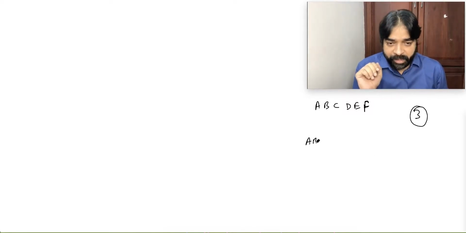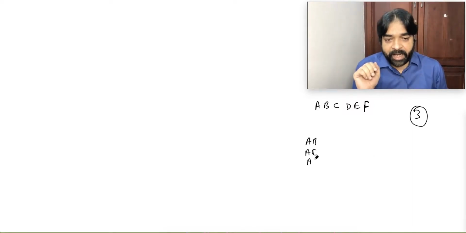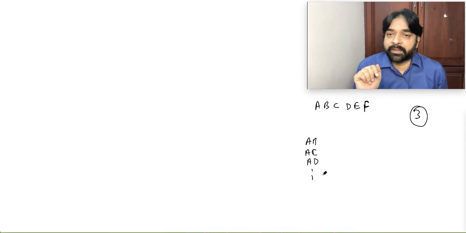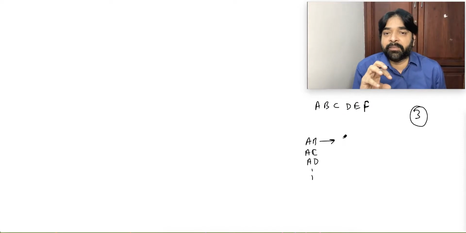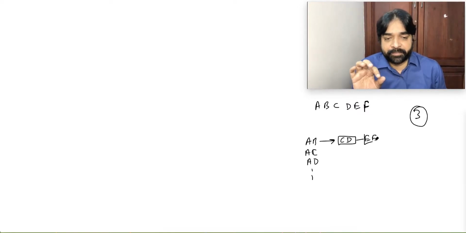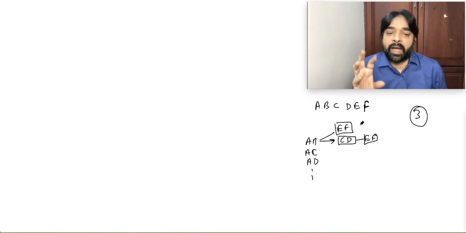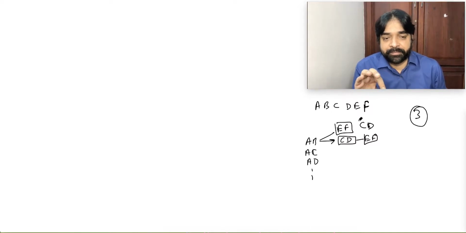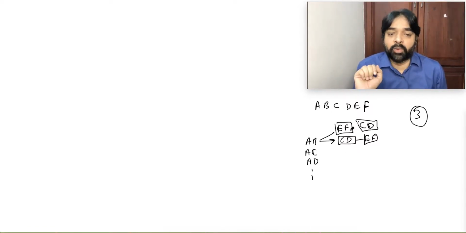You'll say, sir, I will get AB, AC, AD and so on. When you say AB, automatically another possibility is CD, and for CD, the next will be EF. But in AB, the other possibility can also be EF, and the balance will be CD. Although these two are the same thing, only the arrangement has changed. Are you able to understand?